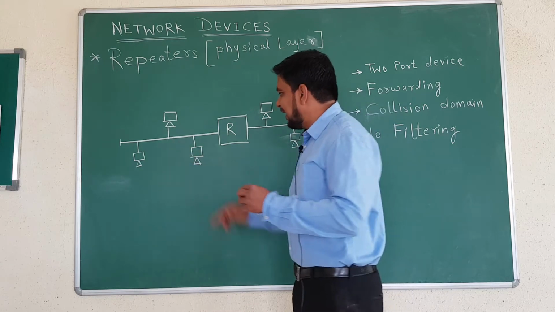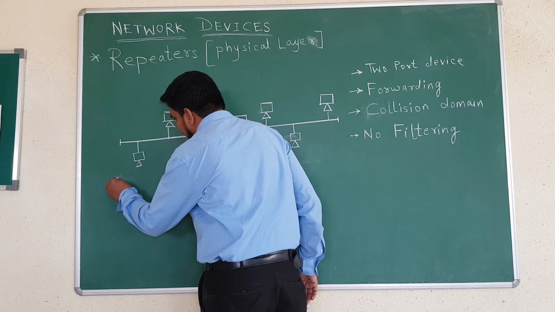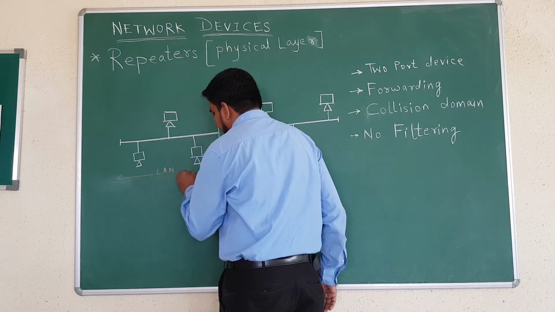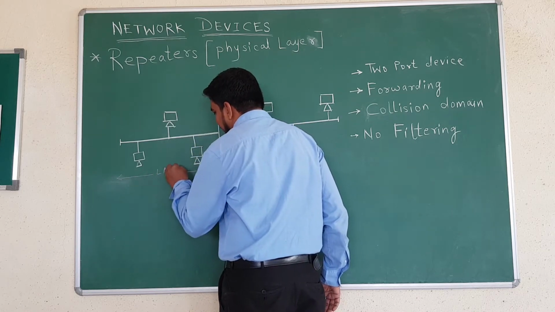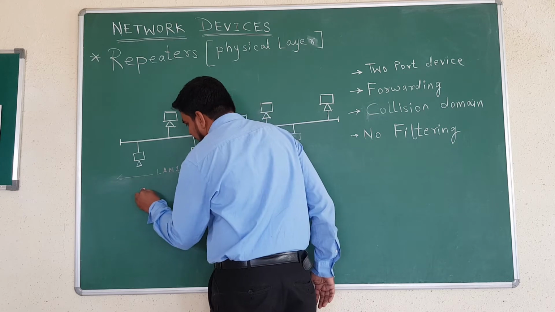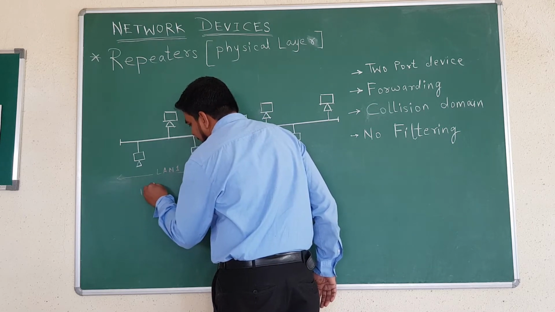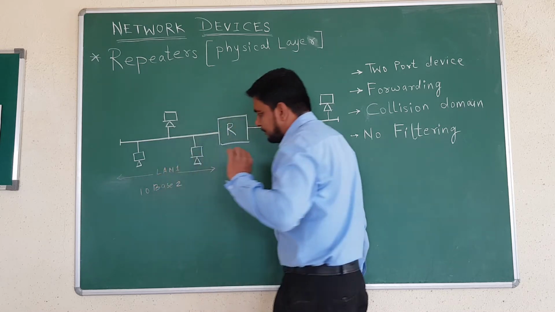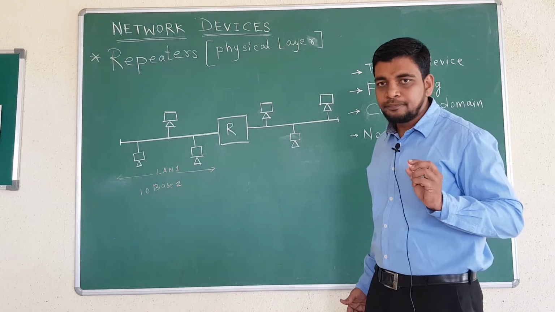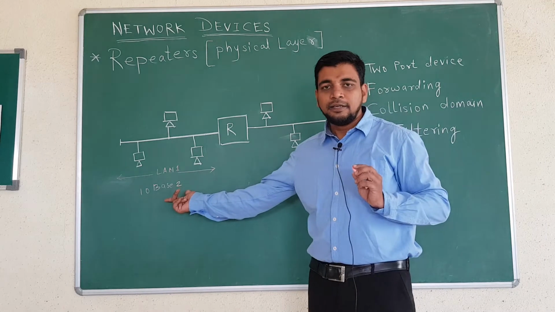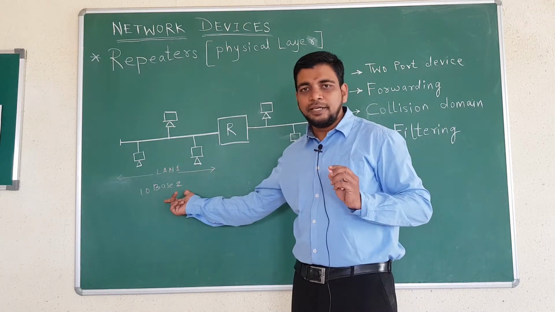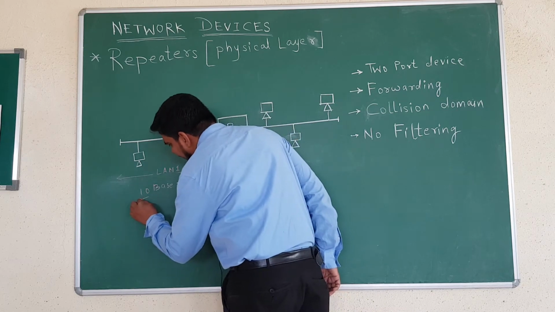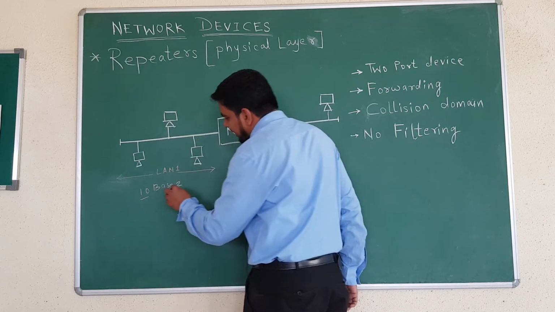Suppose this is a LAN, LAN 1, which is having 10 base 2 capacity. 10 base 2 means what? We have discussed this topic in transmission media. 10 Mbps line.